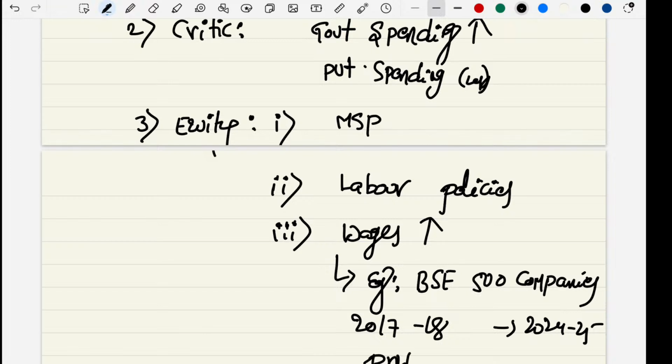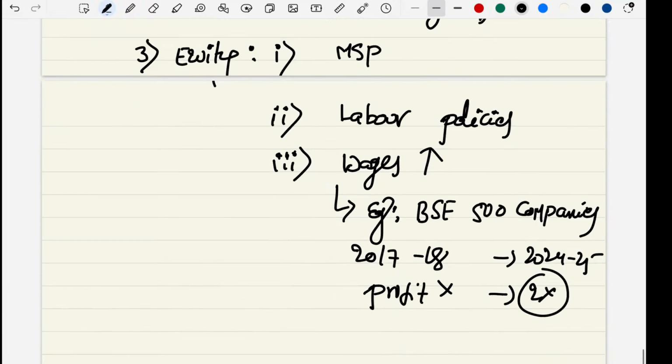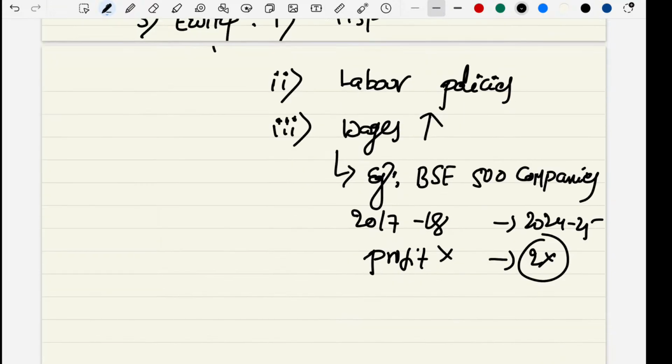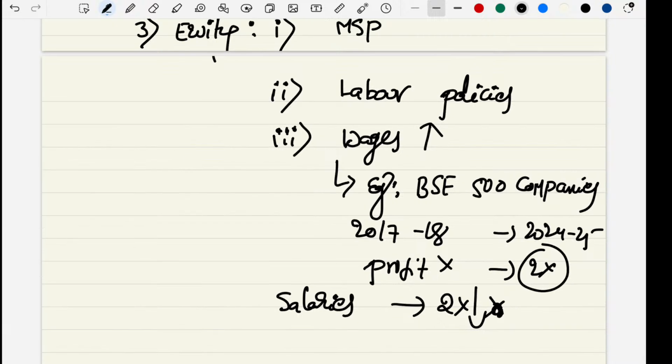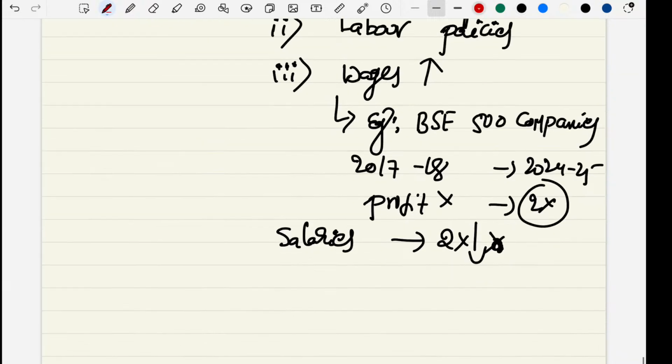So the profit is X in this year, but now it is 2X. So they double their profits, but the salaries or wages for their employees are not doubling. They are not 2X. That is the major challenge, right? That's why we need to talk about increasing the wages in the equity side.